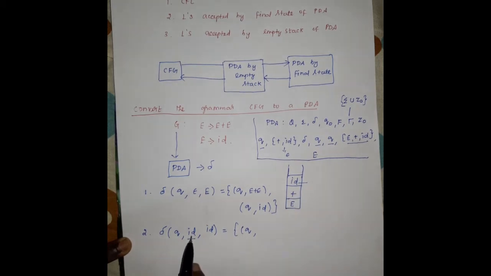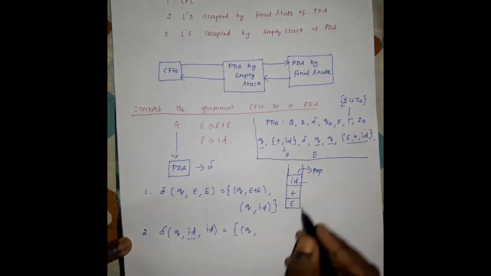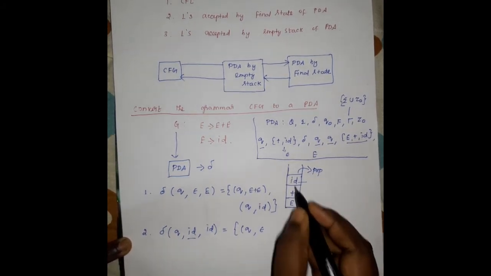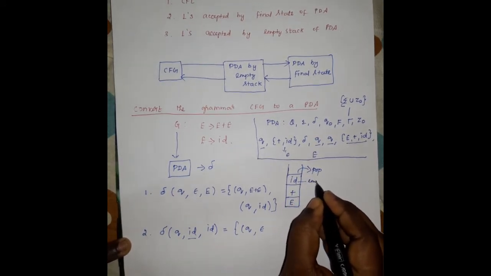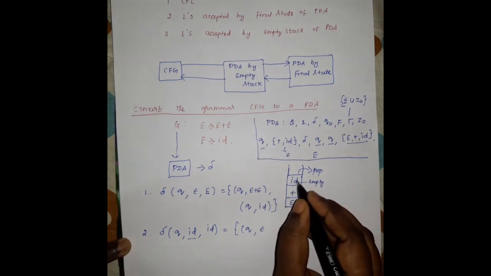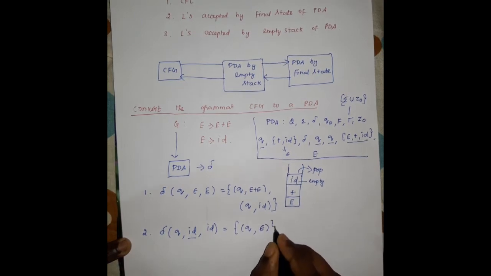So for this input symbol ID, the stack element ID is popped, so this is epsilon, which means this cell of the stack is empty, so we write it as an empty symbol.